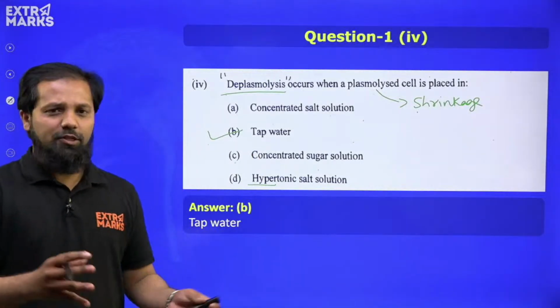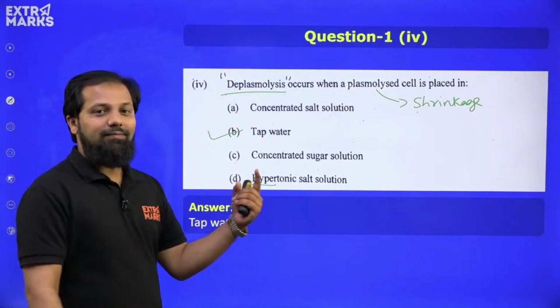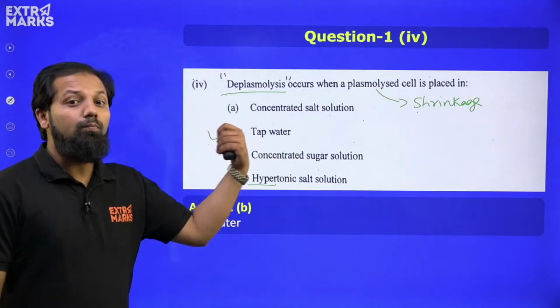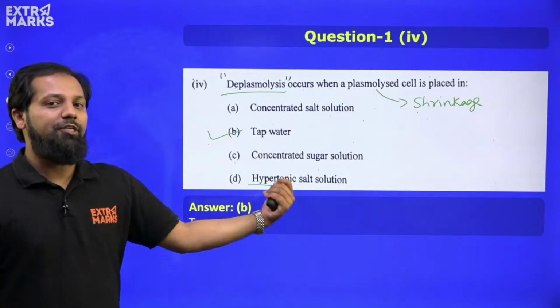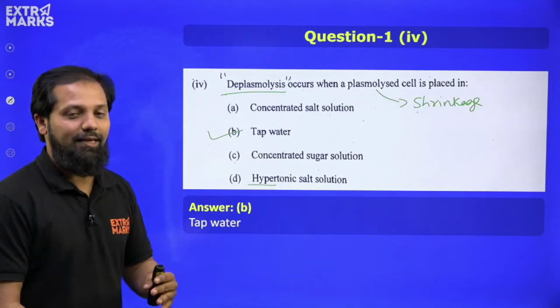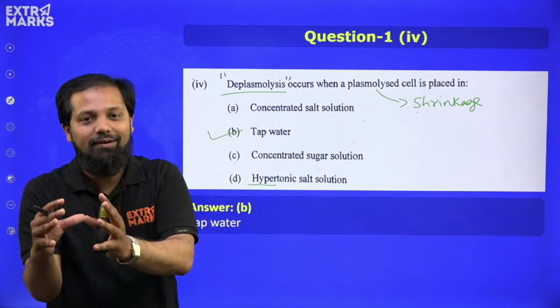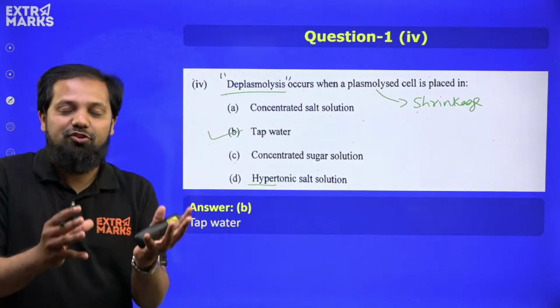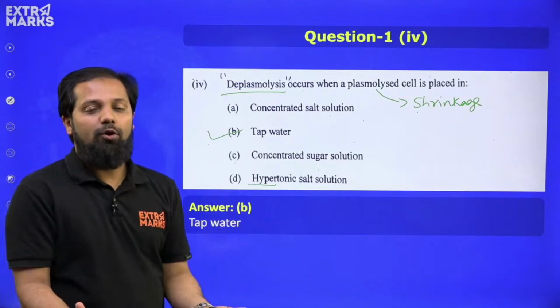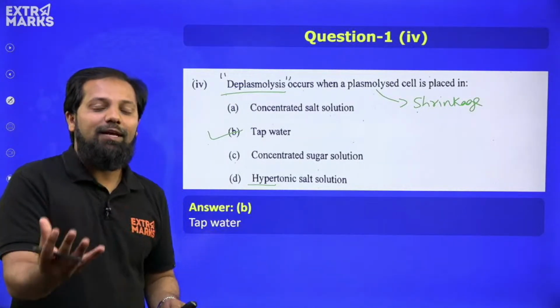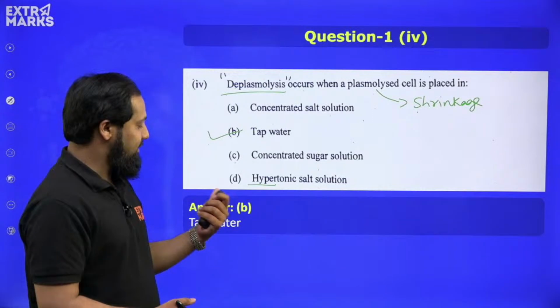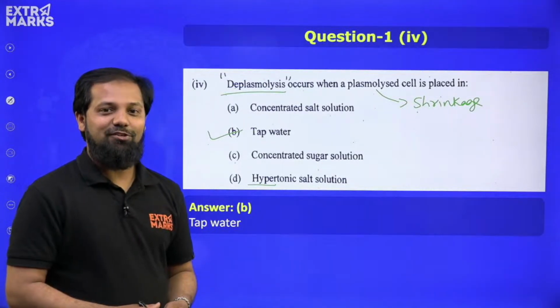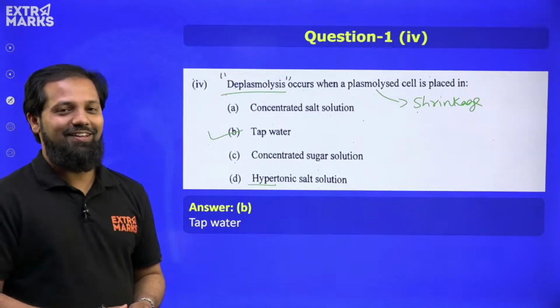Moving ahead, I hope this is very clear, because tap water does not have more solute concentration. It is not a hypertonic solution. Hence, if a plasmolysed cell is kept either in distilled water or in tap water, then we can see deplasmolysis. So option B will be the correct answer for the question. I hope this is very, very easy for you.